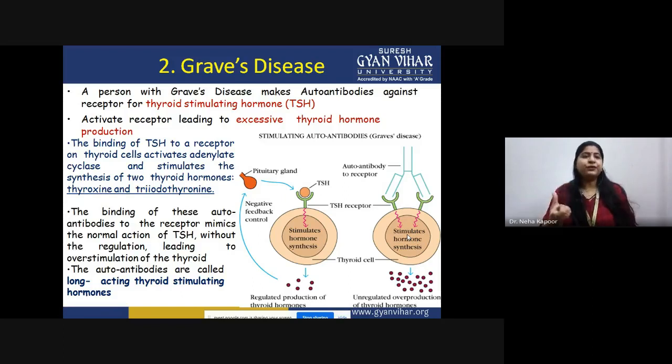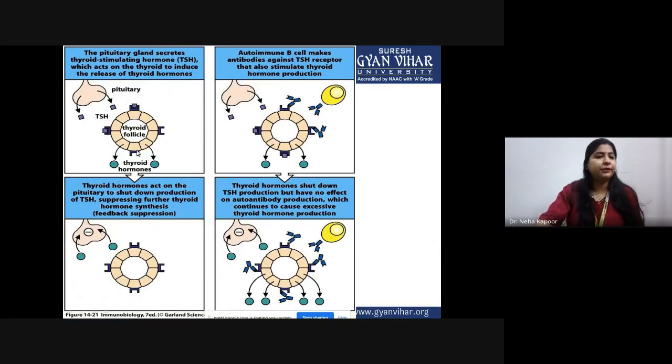So if a particular hormone is being produced in excess, above the threshold value, that will lead to a diseased condition. In this case, Graves disease is happening. And these autoantibodies that are involved in the upregulation of thyroid hormone are known as long-acting thyroid stimulating hormones. There is one more picture that I want to show.